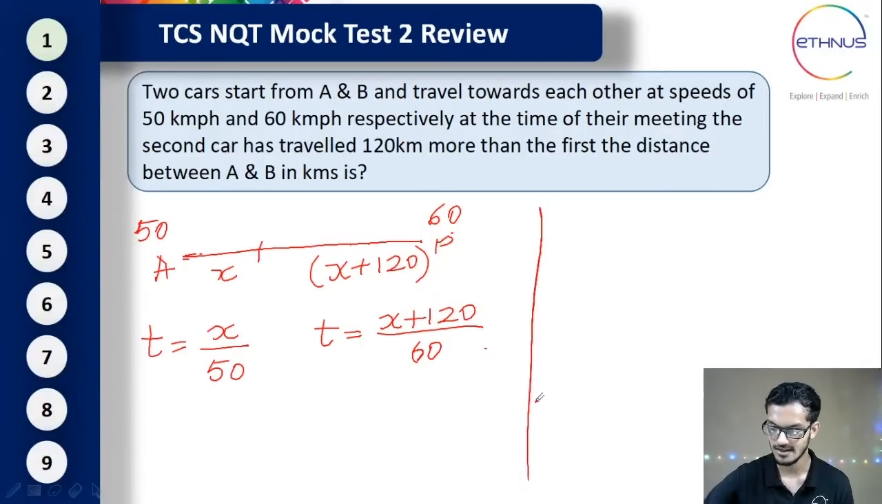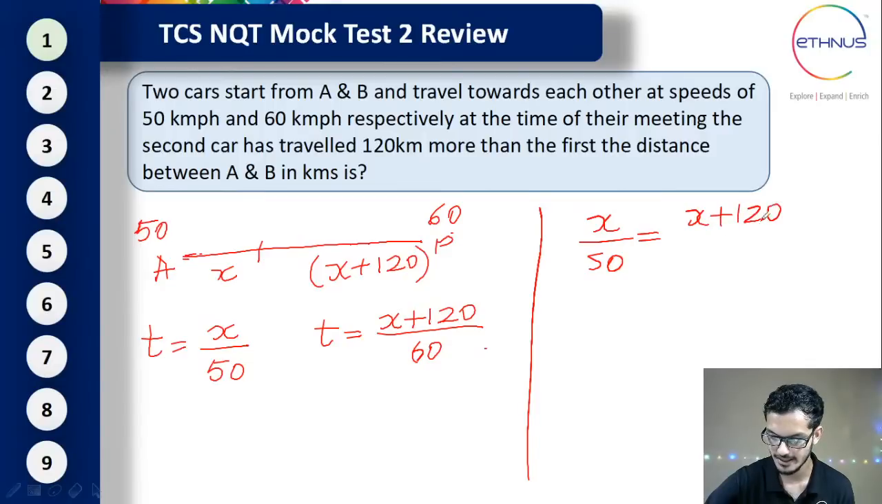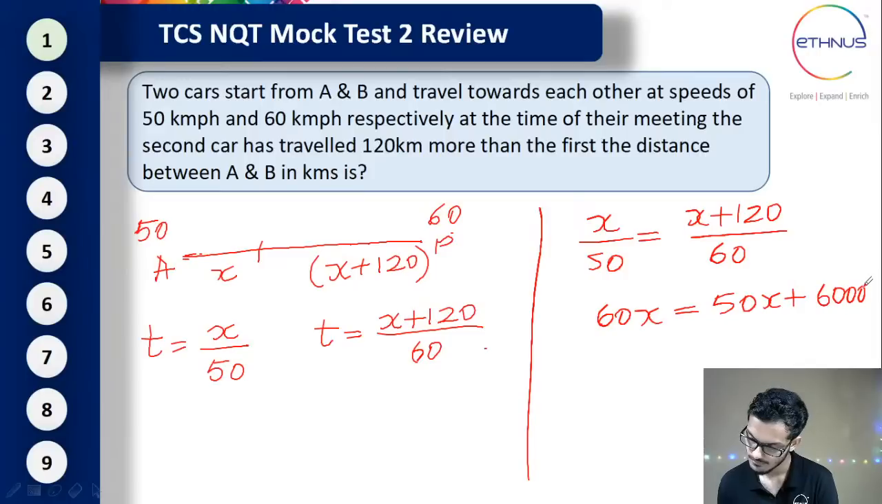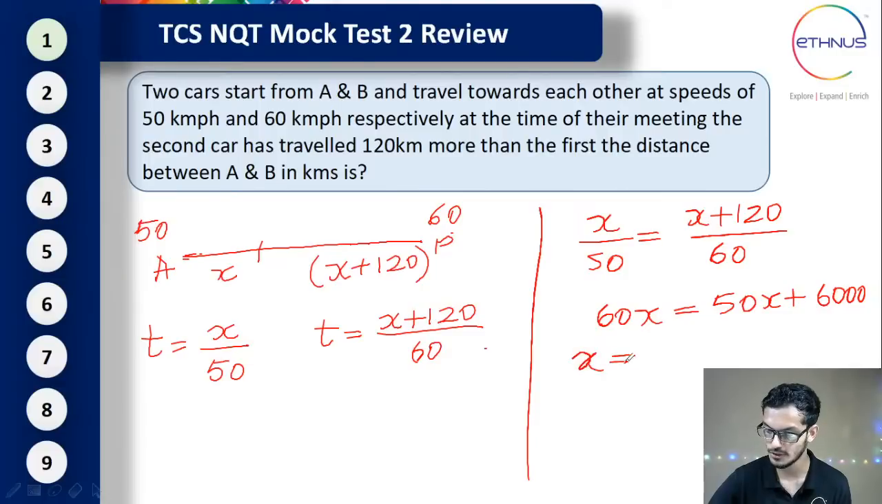So let me know in the live chat what is the answer. So yeah, if I equate this, x by 50 is equal to (x plus 120) divided by 60. Okay. So what is the answer? Let's find out. So we have 60x is equal to 50x plus 6,000. Yes, so when we solve this one, we get x is equal to 6,000 divided by (60 minus 50 is 10), which is 600. So we got the answer here for the value of x.